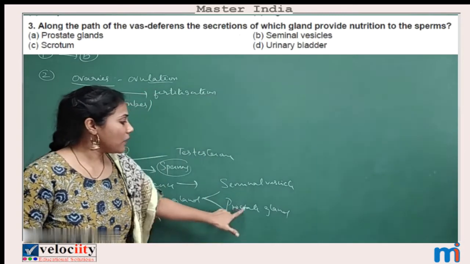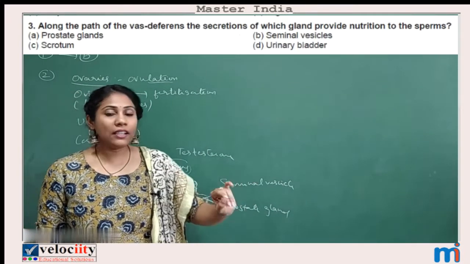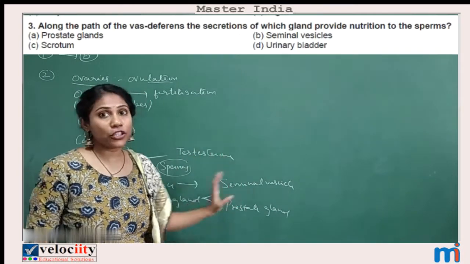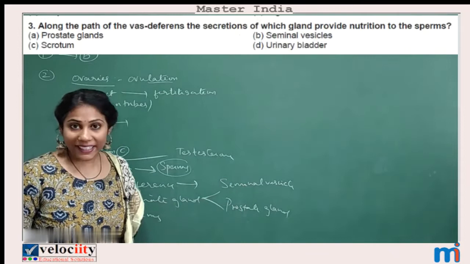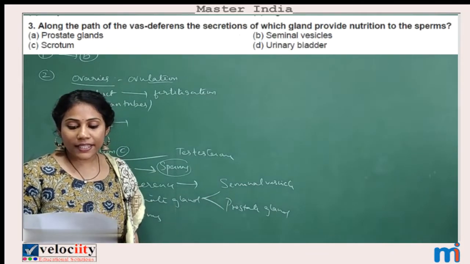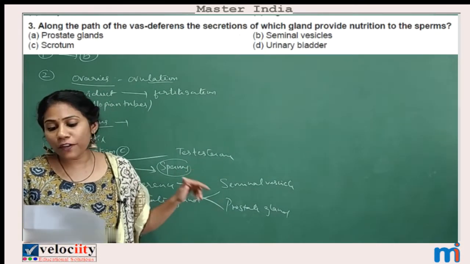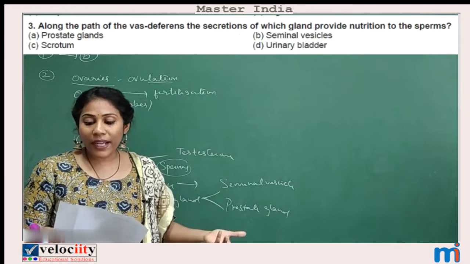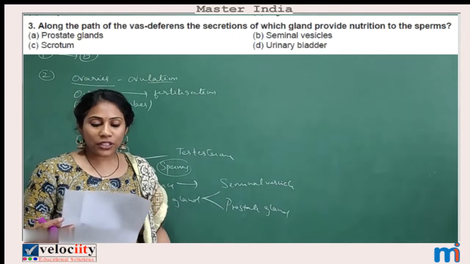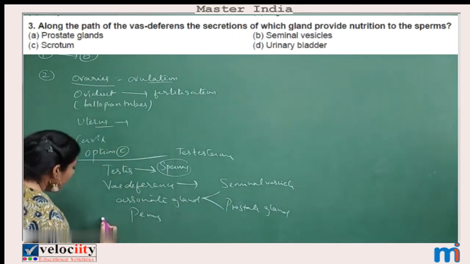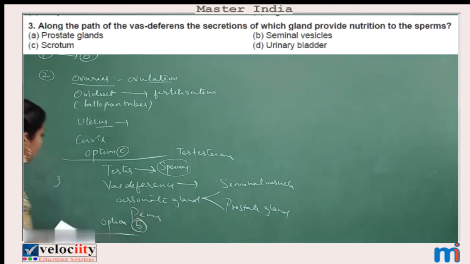This is the main use of these associated glands. So now you can decide your answer. Along the path of the vas deferens, the secretion of which gland provides nutrition to the sperm? It is definitely the seminal vesicles. So for the third question, option B is the correct answer.